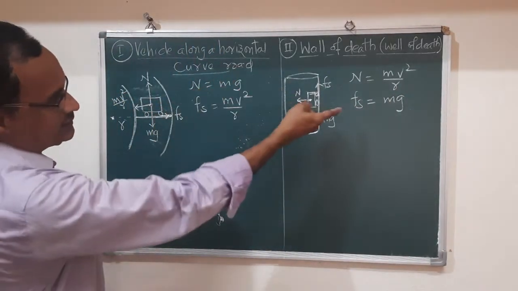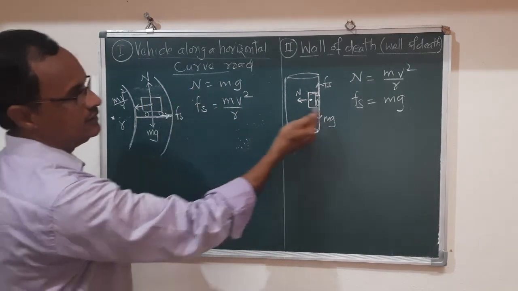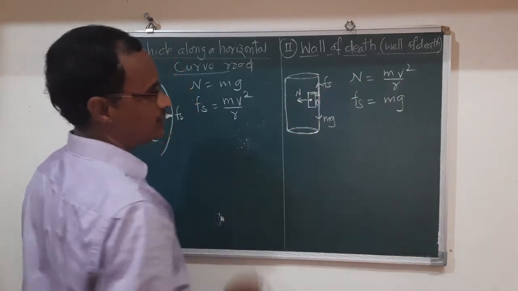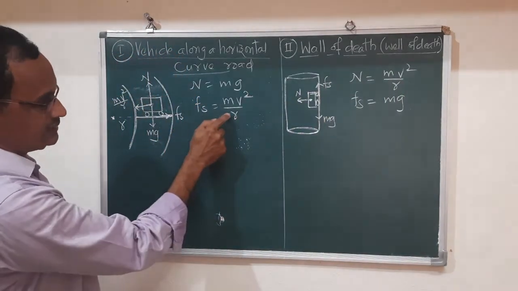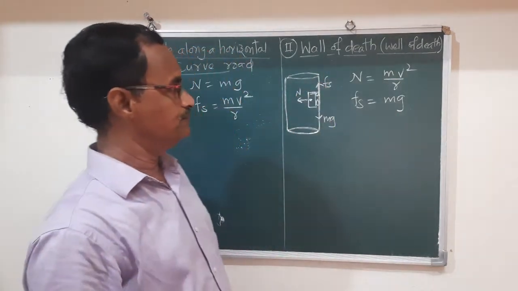Now there is interchanging. Here normal reaction maintains the weight of the vehicle. Here normal reaction maintains the centripetal force. Here frictional force maintains the centripetal force. Here frictional force maintains the weight of the vehicle.